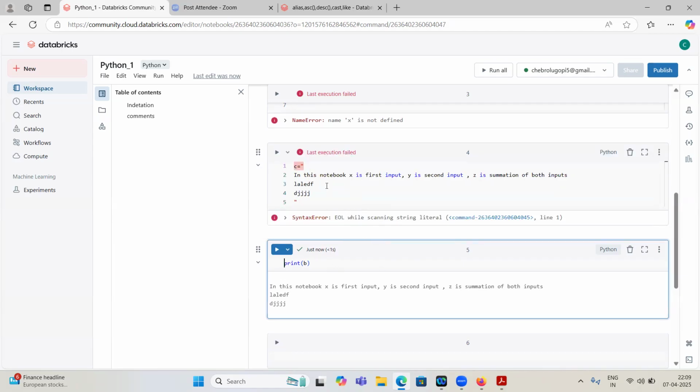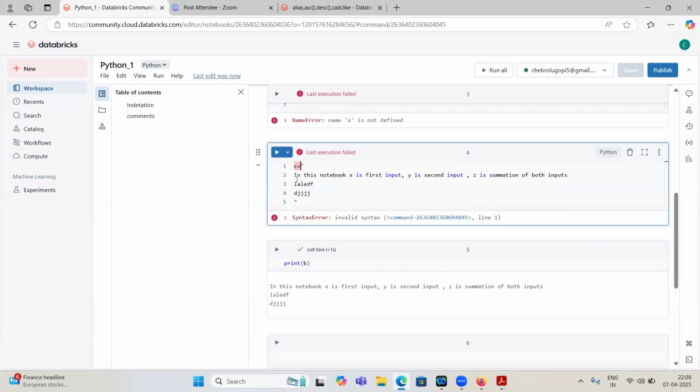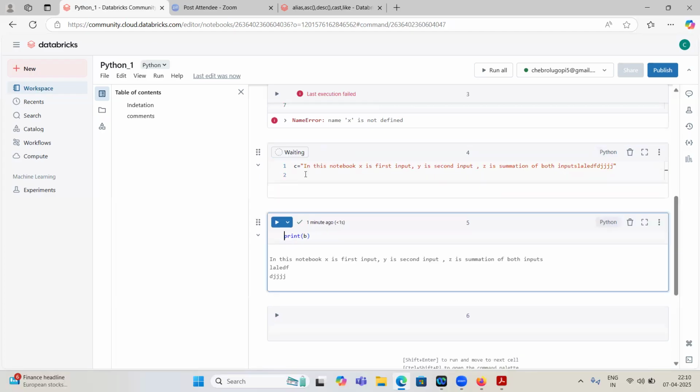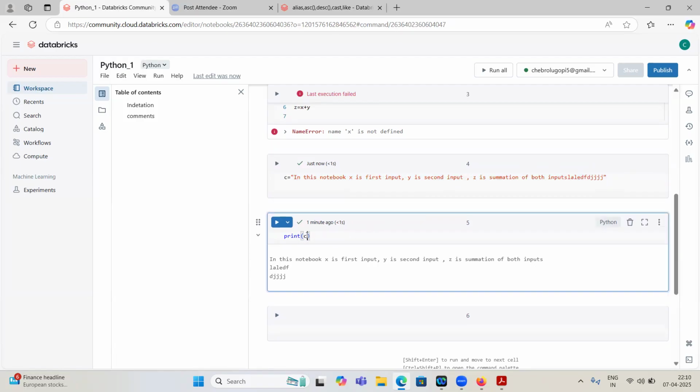Okay, this is a string. Single quotes, inside this double quotes, we have some string value. Print c, it is a string.